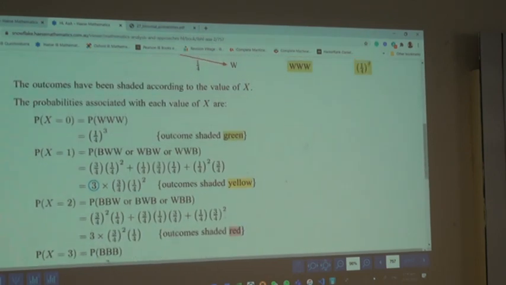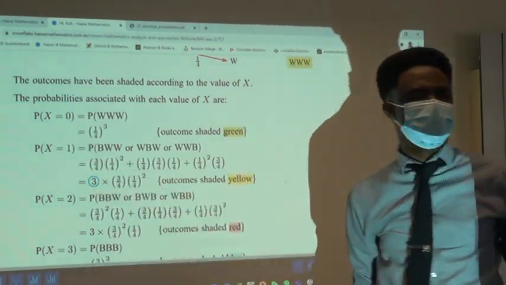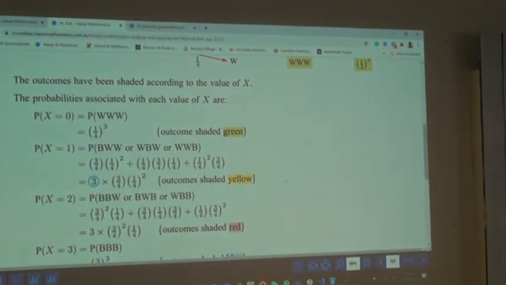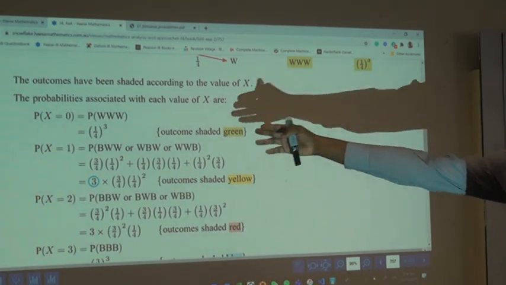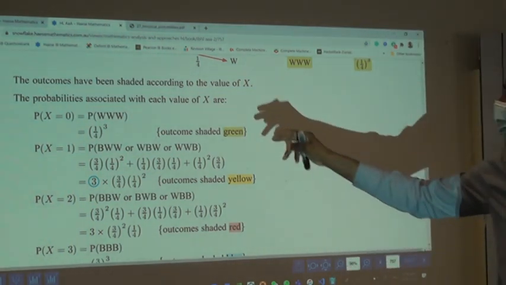Okay? So clearly, when it says the probability of getting x equal to 0, it means the probability that no blue can be seen. That will be this one, which means no blue, all white.